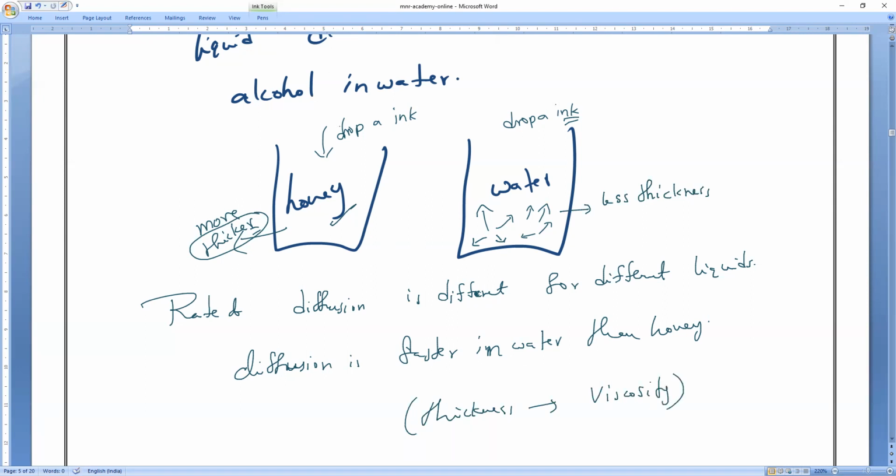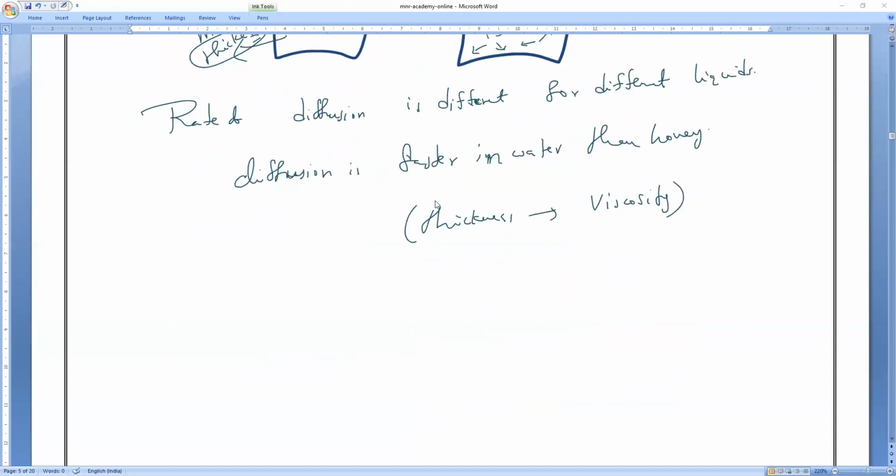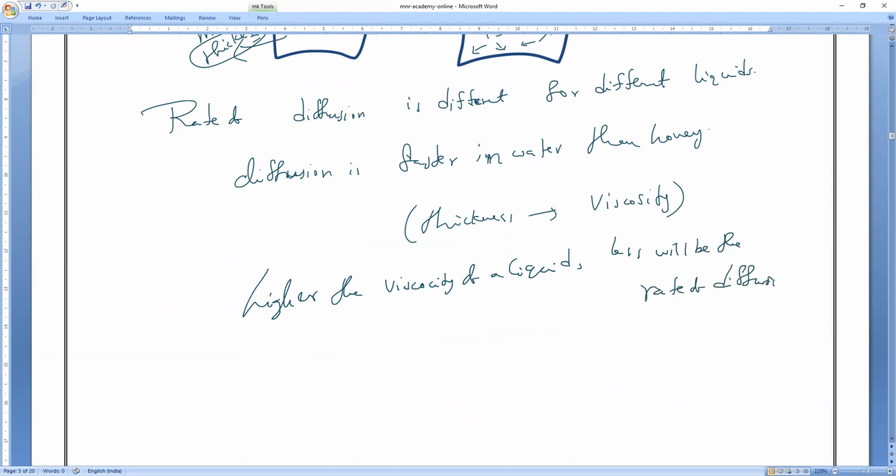So now, the higher the viscosity, is the rate of diffusion less or more? Less. Okay, so please write it. The higher the viscosity of a liquid, the less will be the rate of diffusion. But the rate of diffusion in liquids is faster than in solids. Is it okay, guys? Everybody? Yes.